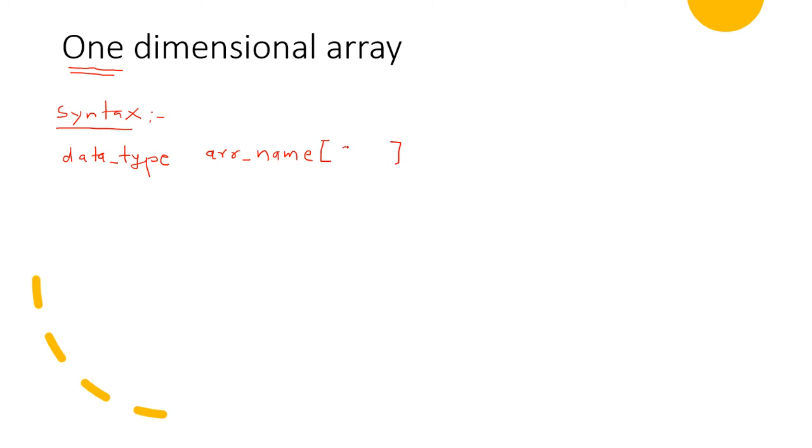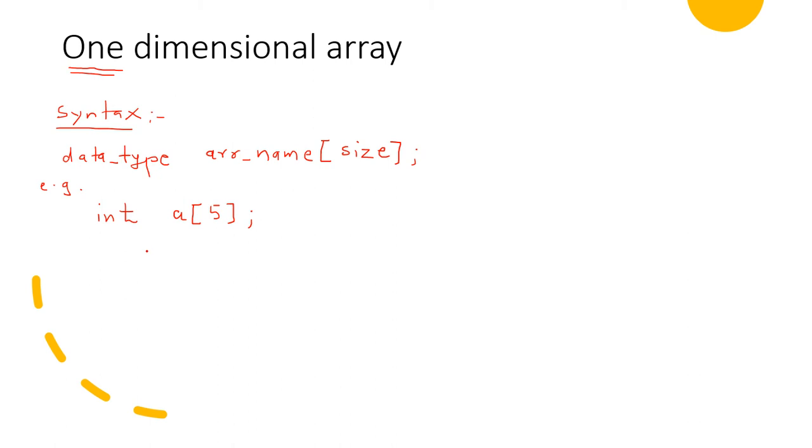Within that subscript, we need to specify the size of the array. Size is nothing but how many elements I need to store in this array. Let us take an example: data type int, name of the array a, and size 5. That means in this array a, I can store a maximum of 5 elements.